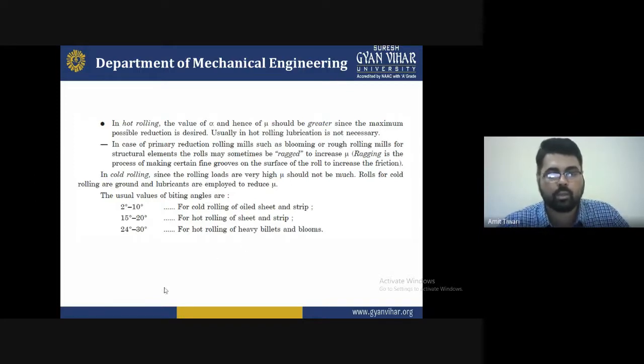That is, 2 degrees to 10 degrees for cold rolling of oiled sheet and strip. An angle of 15 to 20 degrees is preferred for hot rolling of sheet and strip. And 24 degrees to 30 degrees is used for hot rolling of heavy billets and blooms. So these are the conditions that occur for maximization or minimization of the angle, and these are the techniques we usually use.